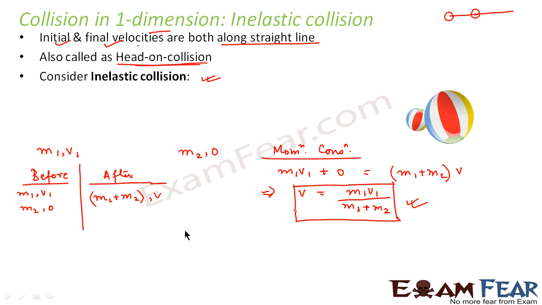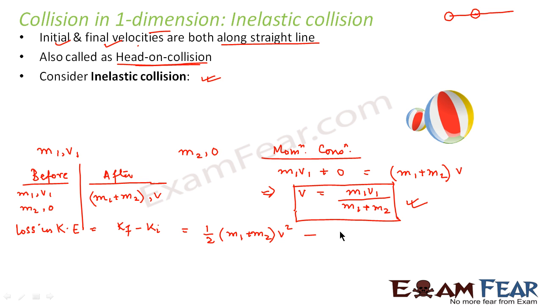Now let us try to find what will be the loss in kinetic energy. The loss in kinetic energy in this case will be equal to K final minus K initial, that is, final kinetic energy minus initial kinetic energy. What will be the final kinetic energy? Half (m1 plus m2) into v square.